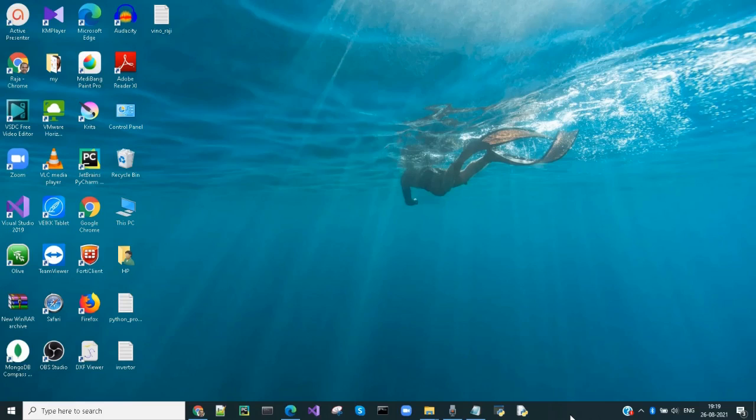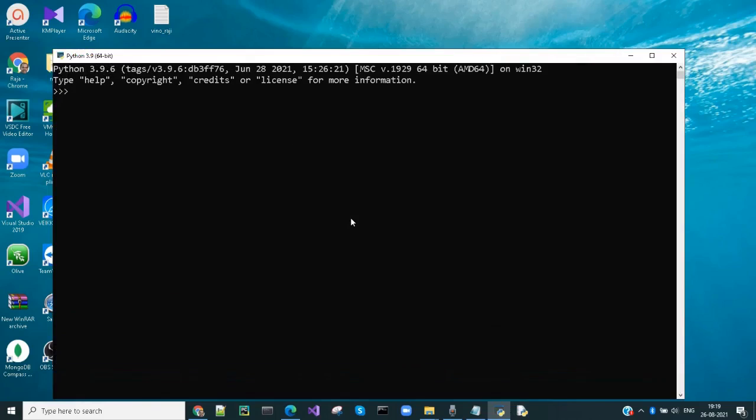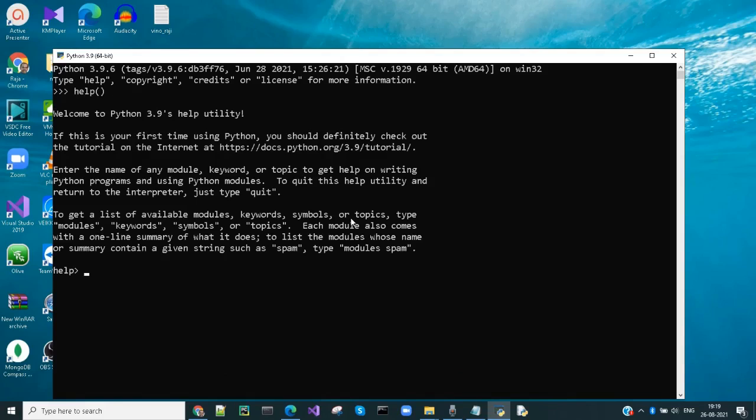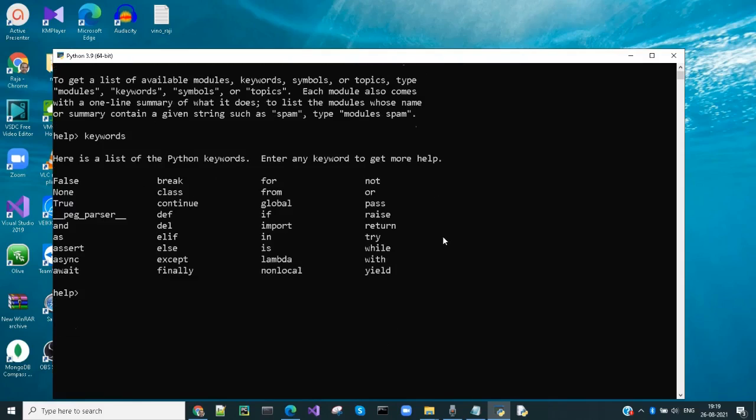To know about keywords, click on the Python interpreter, type help, open close bracket. It enters into help mode. You can type keywords here. You can see here a list of Python keywords. To know about each keyword, you can type the keyword here.